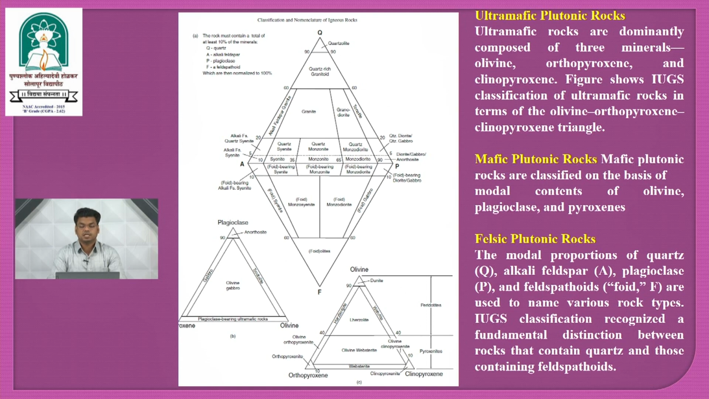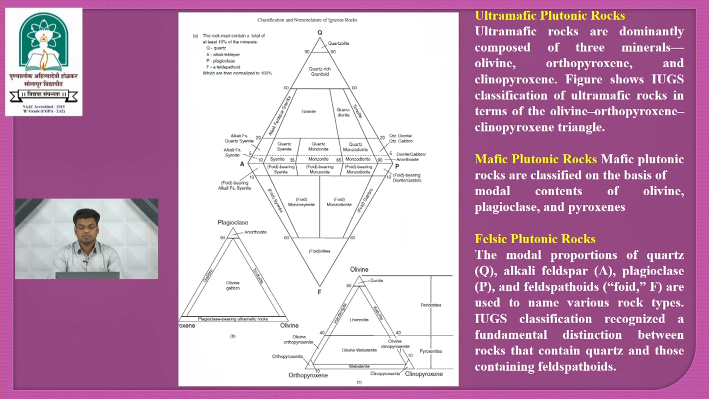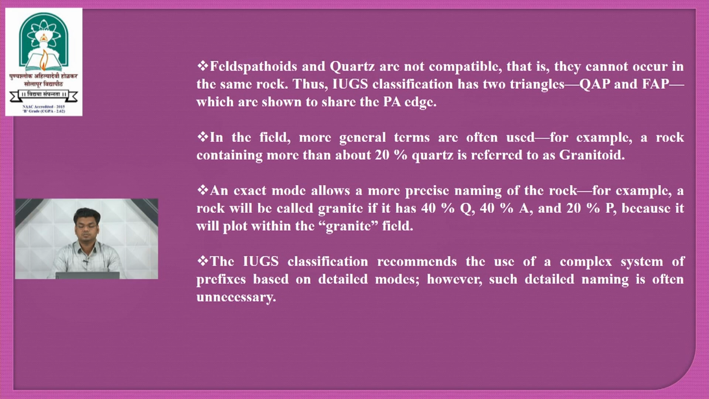IUGS classification recognizes a fundamental distinction between rocks that contain quartz and those that contain feldspathoid. Feldspathoid and quartz are not compatible. They cannot occur in the same rock. Thus, IUGS classification has two triangles, QAP and FAP, which are shown to share a PA edge. In this diagram, we clearly show the QAPF at the apex of the triangle and the edge AP is shared by both sides.